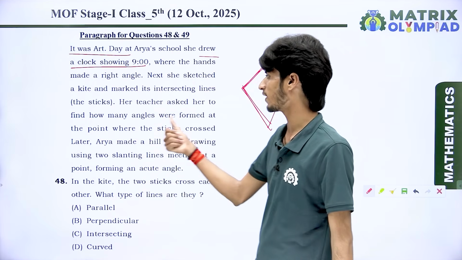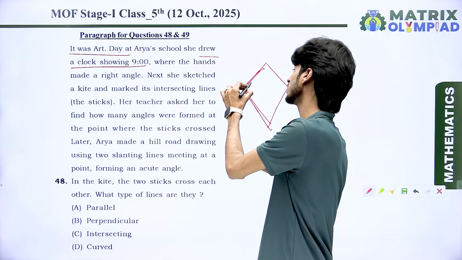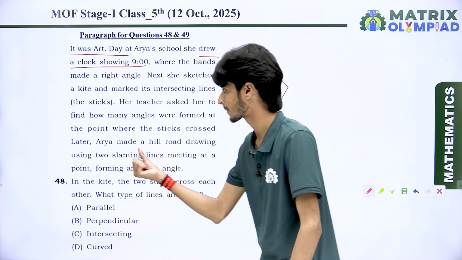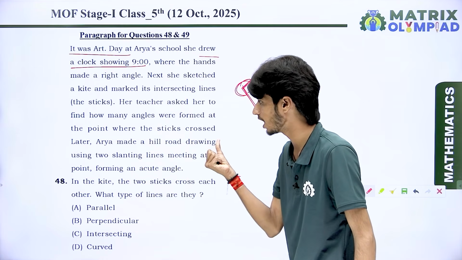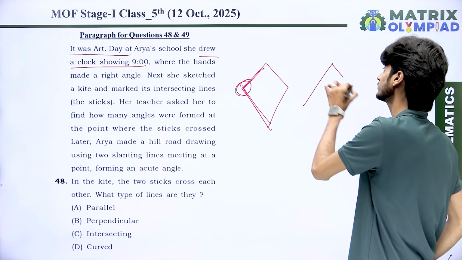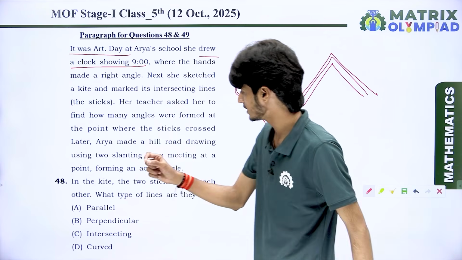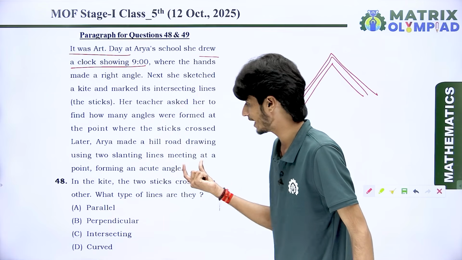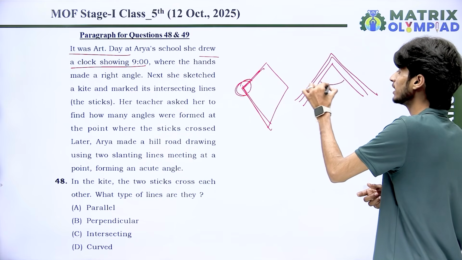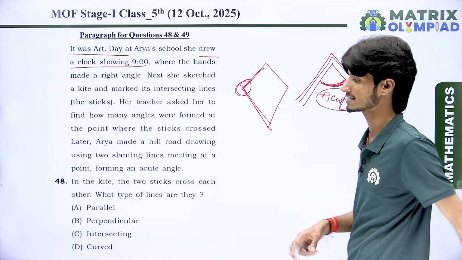Her teacher asked her to find out how many angles were formed at the point where the sticks crossed. The teacher says, how many angles are formed around the sticks whenever they both intersect. Okay. Arya made a hill road. Hill road means like that. This is a hill road like that. Then what happens? Using two slanting lines meeting at a point forming an acute angle. Whenever she makes a hill road, she makes an acute angle between both of the slanting lines.